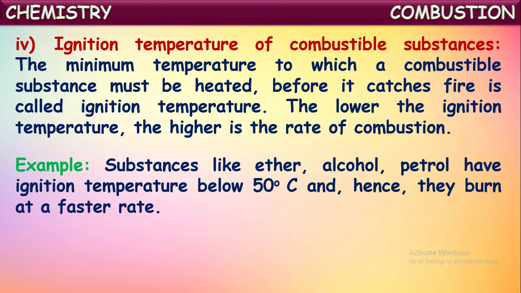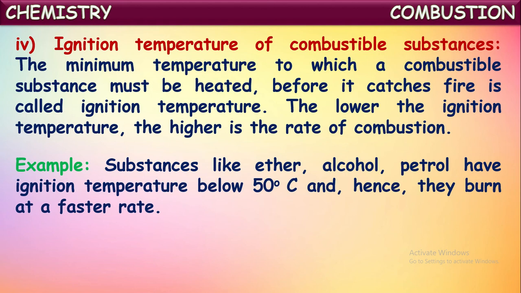Whereas other substances like wood, if you take some wood logs, have very high ignition temperatures. So they should be heated for a long time at high temperatures. Then only they catch fire and start burning. Okay, based upon the ignition temperature also, the rate of combustion depends. The substances which have low ignition temperature catch fire easily and burn at a faster rate.